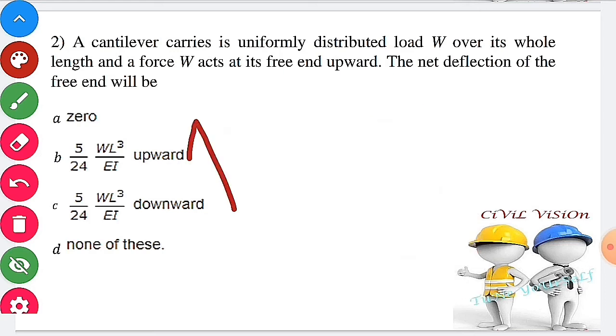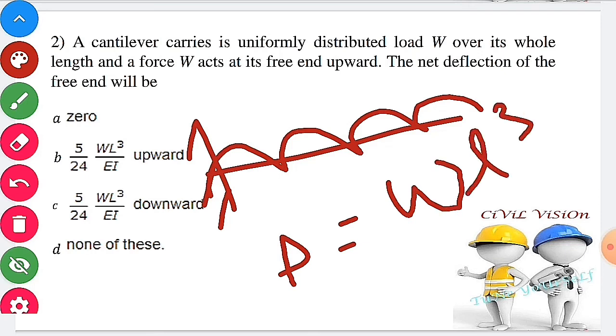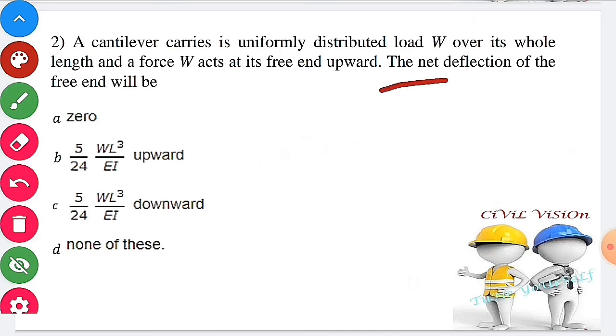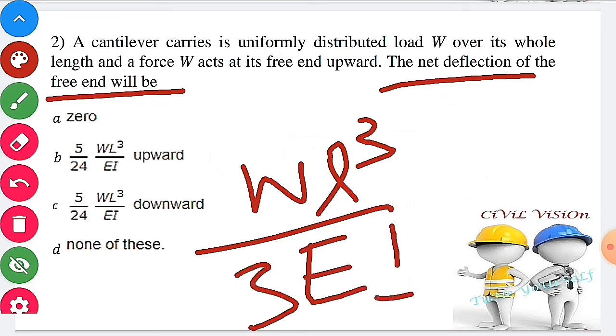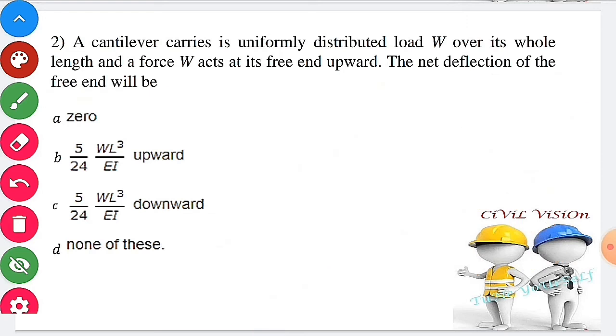Another beam, a cantilever beam with UDL in downward direction. Therefore, deflection equal to WL3 by 8EI. Net deflection of the free end will be the upward deflection due to the point load W as WL3 by 3EI, the downward deflection due to UDL equal to WL3 by 8EI. Finally, resolve this. We get 5 by 24 WL3 divided by EI in upward direction.